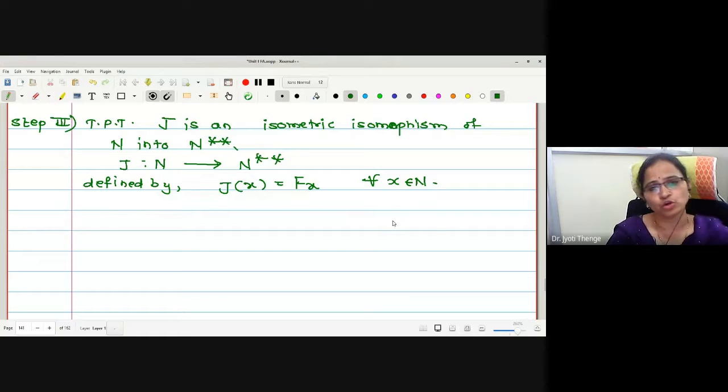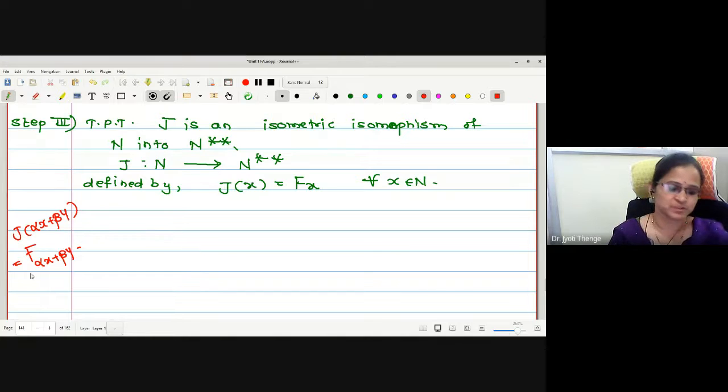Now, if I wanted to prove the linearity, generally we consider a linear combination of the vectors. If I consider directly J of alpha x plus beta y, the definition gives F of alpha x plus beta y, which we wanted to show is alpha Fx plus beta Fy.